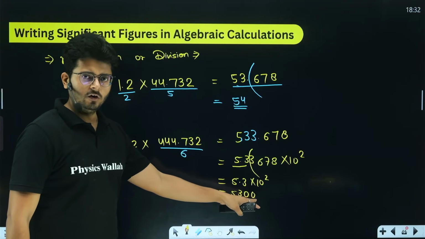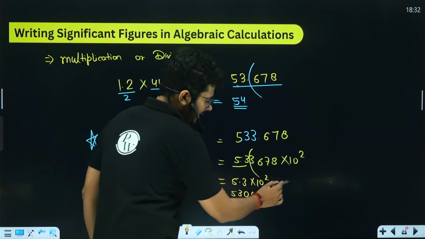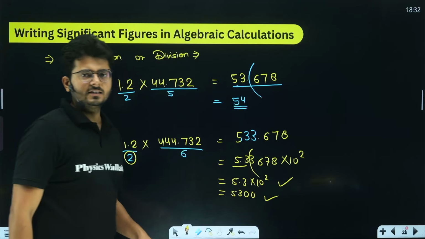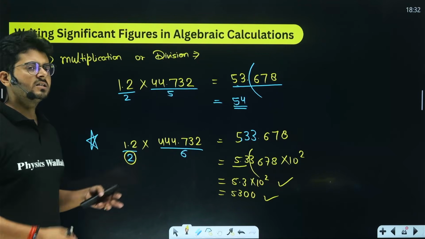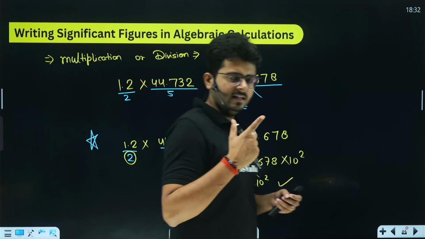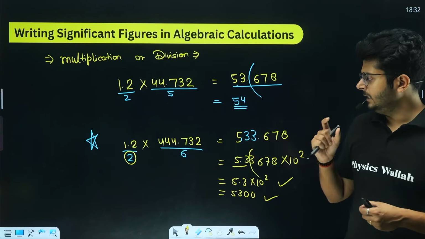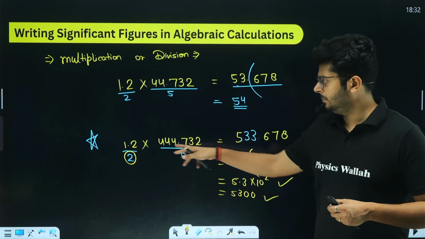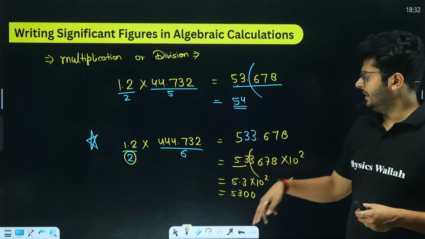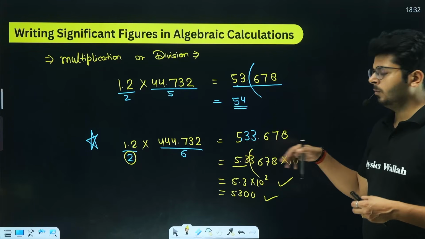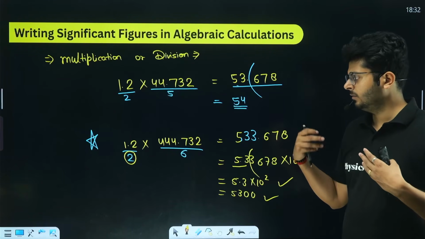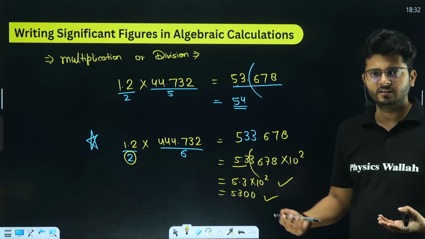These trailing zeros will not be significant. You can keep it in this way or this way. In both cases, you have only two significant figures, which is our desired result, right? So if in the NEET paper they are giving you to multiply this and this, and they are giving you different options, what should be the correct representation and what should be the number of significant figures in the result?